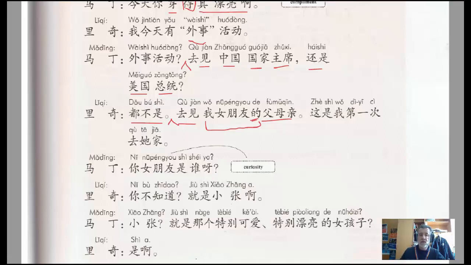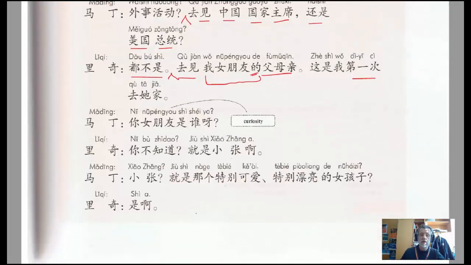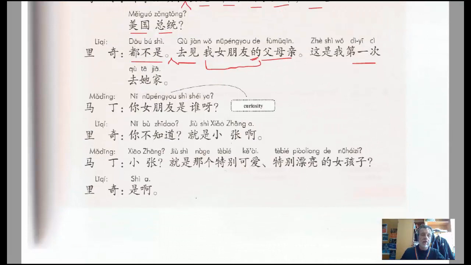这是我第一次去他家. So this is 第一次, the first time, 去他家, to go to her home. Ma Ding then continues his questioning, as it says there. He's curious. 你女朋友是谁呀? I'm pretty sure you guys can work out what that means. Who is your girlfriend? Li Qi responds, 你不知道.